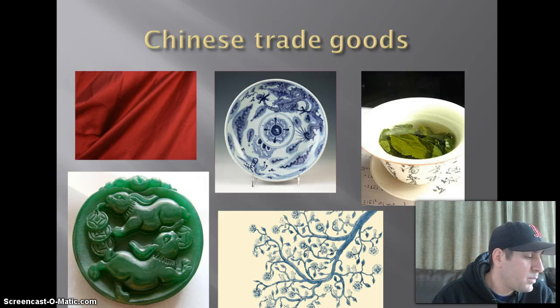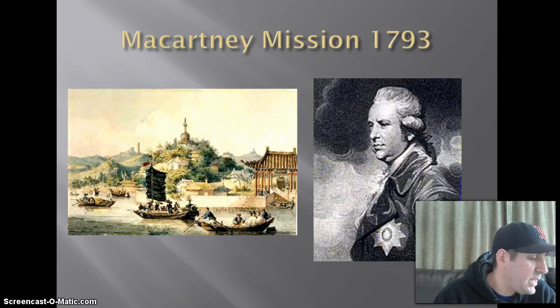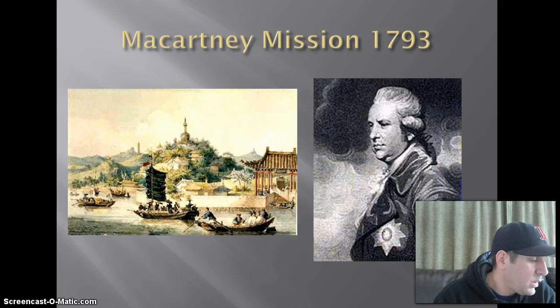There was a system called the Canton system, where Canton was the only port open to European trade. The Europeans are going to try to get more of this open, and this is going to show us the Macartney mission in 1793 to try to gain more trade contacts in China. However, it was unsuccessful. The next section of the book, Population and Social Stress.